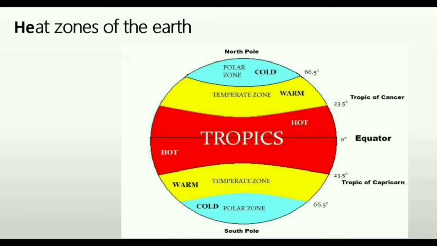Now come to the frigid zone. This zone is also called the polar zone. You can see in the picture, the blue part is the frigid zone or the polar zone. The area that lies to the north of the Arctic Circle, above 66.5 degrees north, and to the south of the Antarctic Circle, south of 66.5 degrees south, is called the frigid zone. There is no sunlight and these areas are frozen for most part of the year.